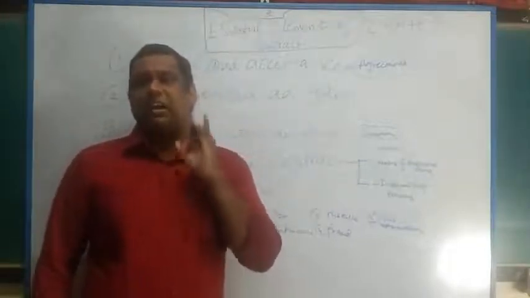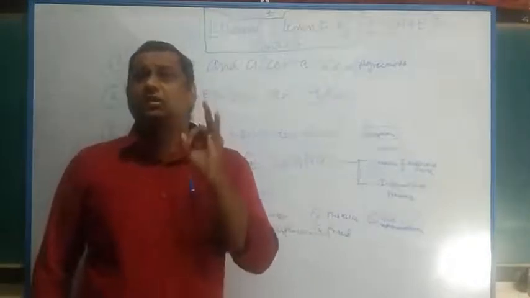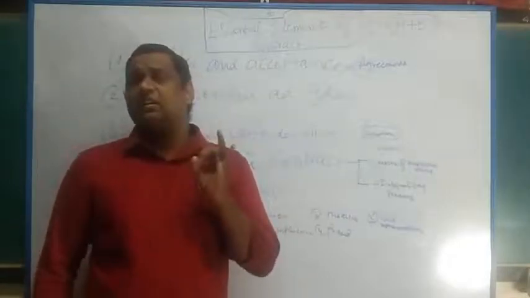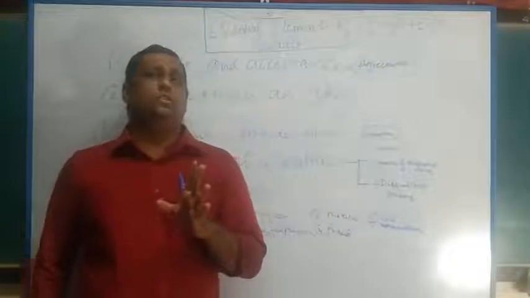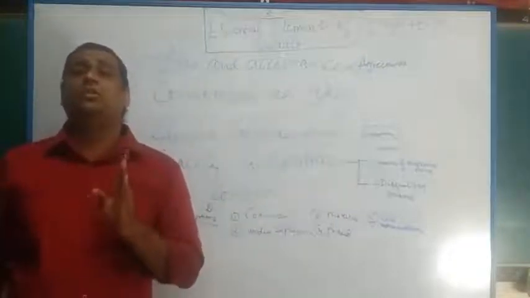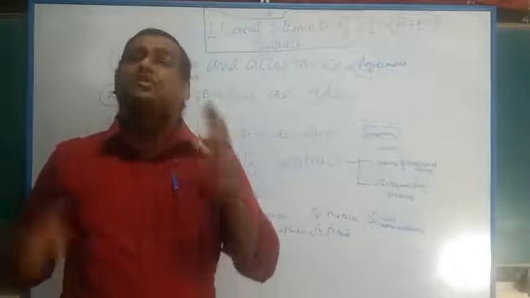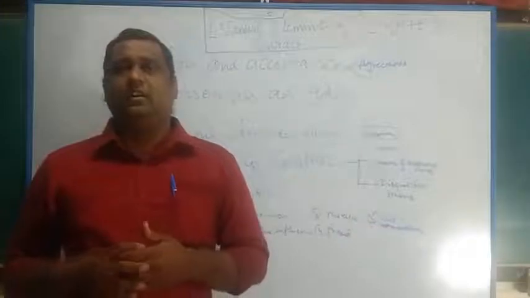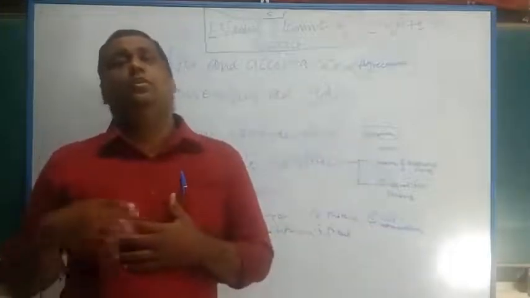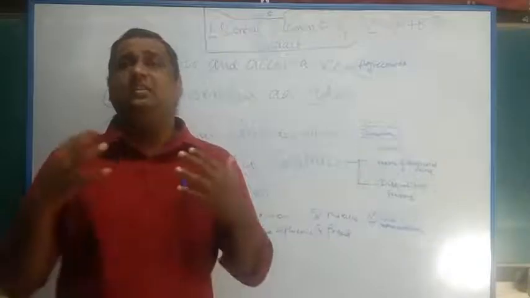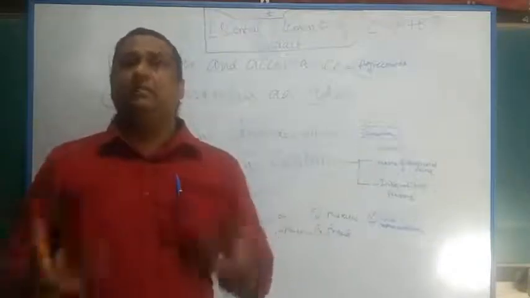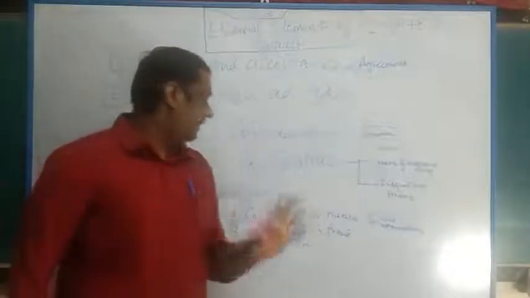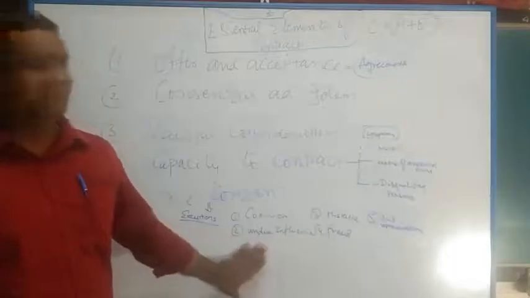The second is that the contract has been completely read out, and he has to ensure that the Pardanashin woman understands it clearly, the language is clear, and she is able to take independent advice on the contract, which means she is able to form a rational judgment and understand the terms and conditions of the contract spelled out to her by the other party. She is giving her willingness only of her own accord, and she is not influenced by the other party. That is a very important aspect. That is the contract with Pardanashin women as per the provisions of section 16.